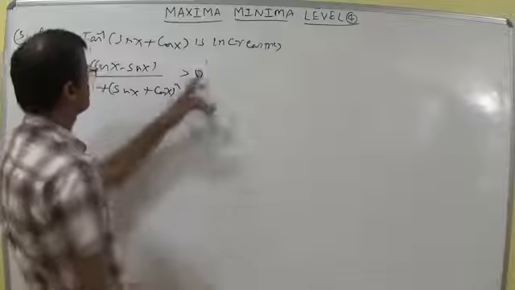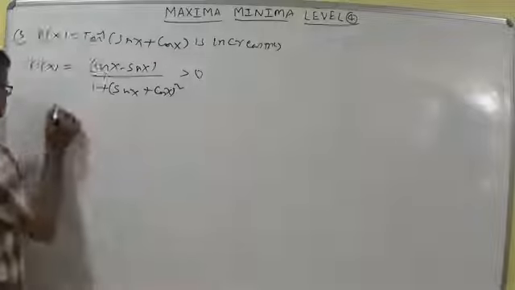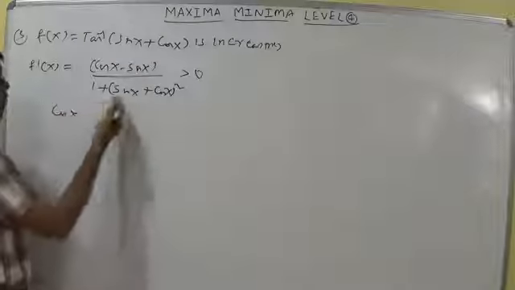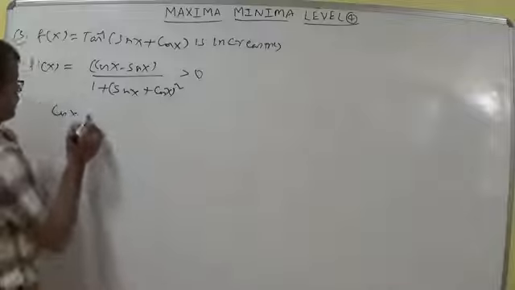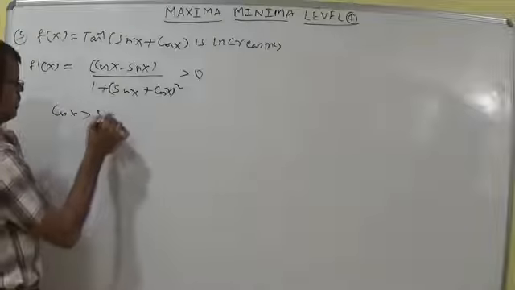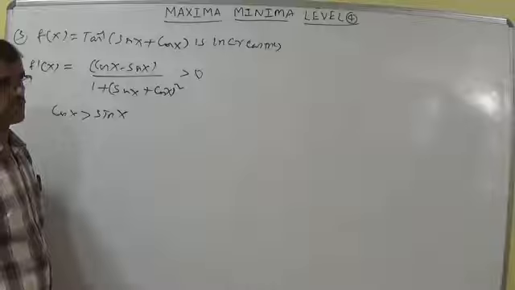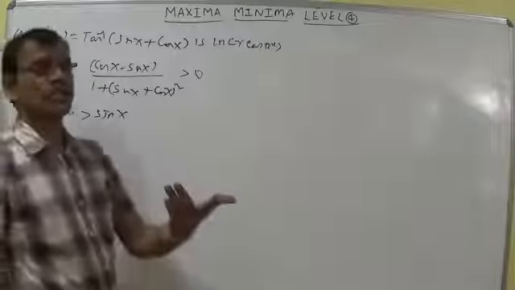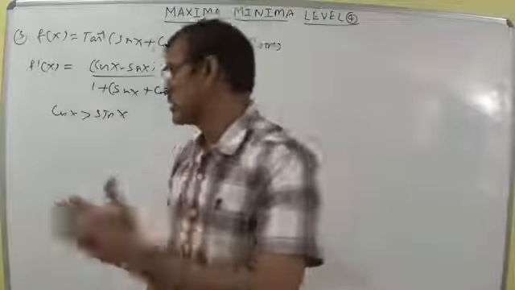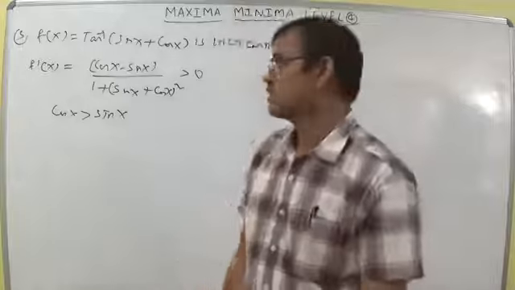Whenever it is given as increasing, you can put greater than 0. So anyhow the denominator is positive, no need to bother about the denominator, simply write cos x greater than sin x. Here cos x is a decreasing function and sin x is an increasing function.